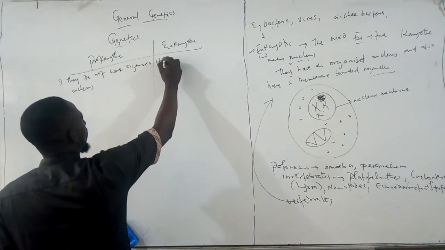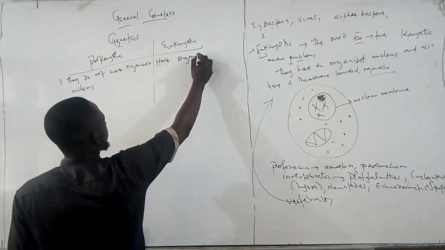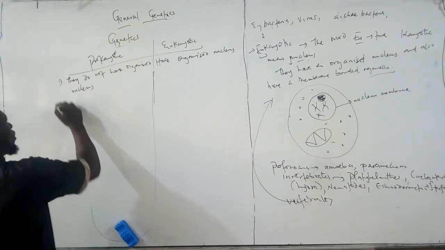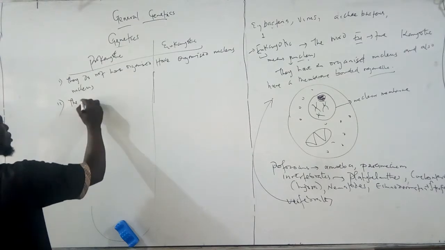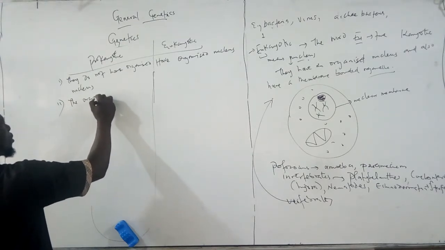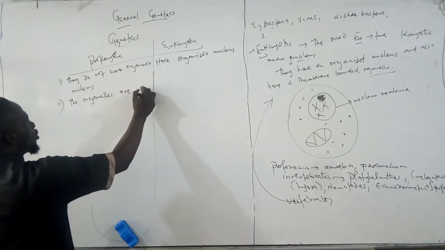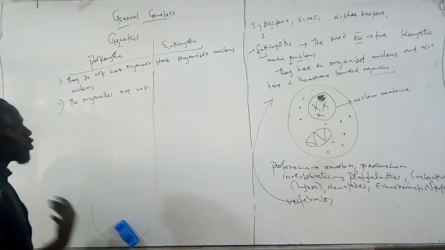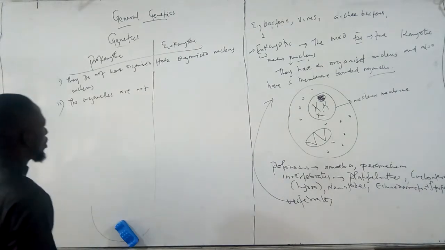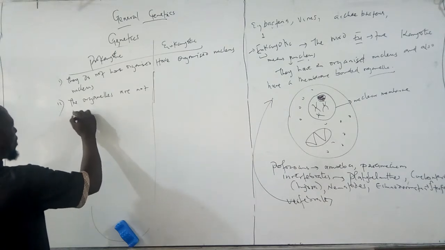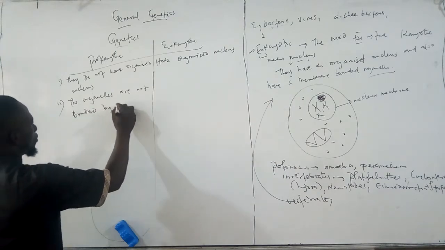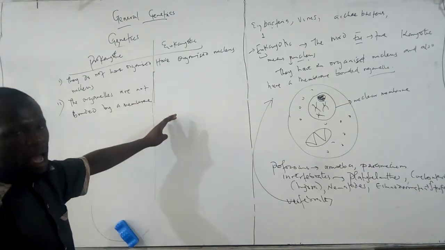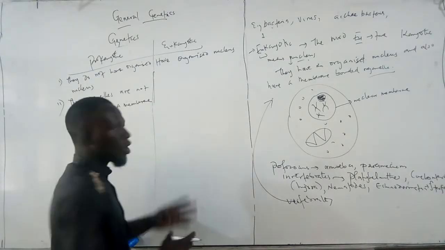And these ones have an organized nucleus. Then their organelles are not bounded by a membrane. I think we've discussed that earlier, that the content of the prokaryotic are not bounded by a membrane. And the organelles of the eukaryotic organisms are bounded by a membrane.